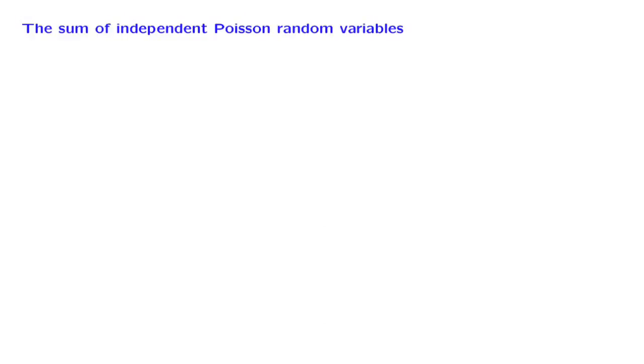In this segment, we consider the sum of independent Poisson random variables, and we establish a remarkable fact, namely that the sum is also Poisson. This is a fact that we can establish by using the convolution formula. The PMF of the sum of independent random variables is the convolution of their PMFs.